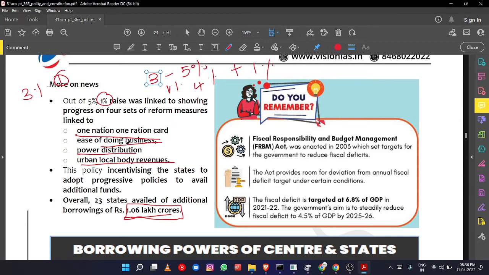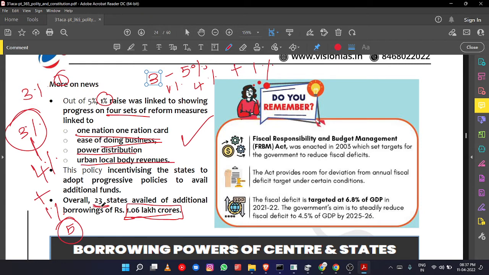State governments have to promote businesses, so ease of doing business. Power distribution, urban local body revenues, municipal corporation and panchayat revenues will be there. They are facing revenue constraints. If the state government gives them revenue, then they will be benefited, right? So if the state government has done these reforms, then an additional 1% will be there. Out of the earlier 3% limit, 4% present limit, plus 1, total 5%. If they want to achieve it, they have to show reforms in these four sectors.